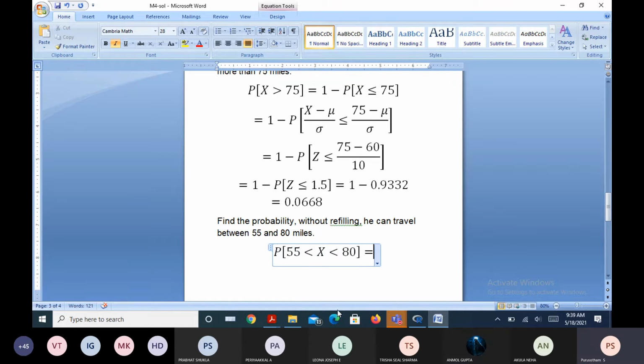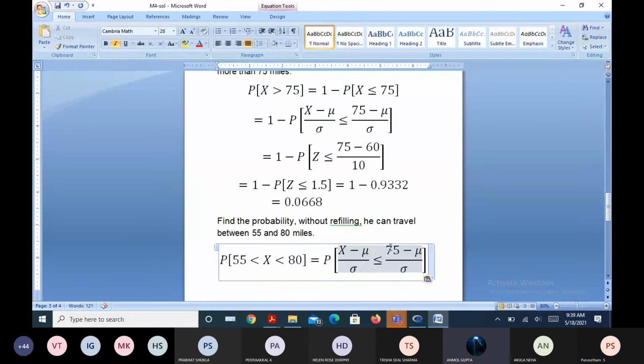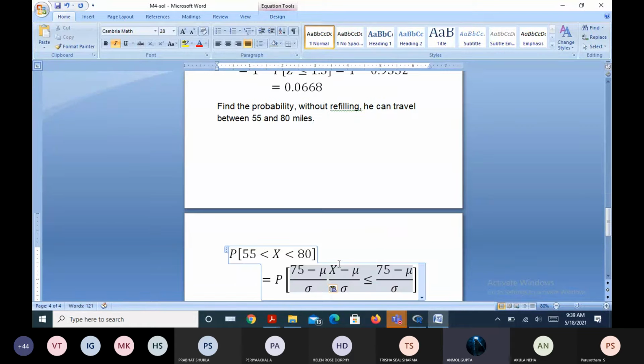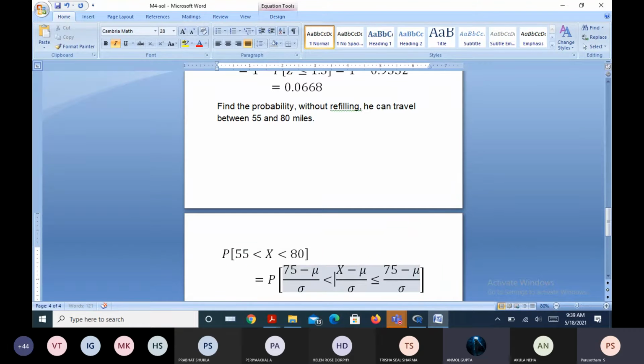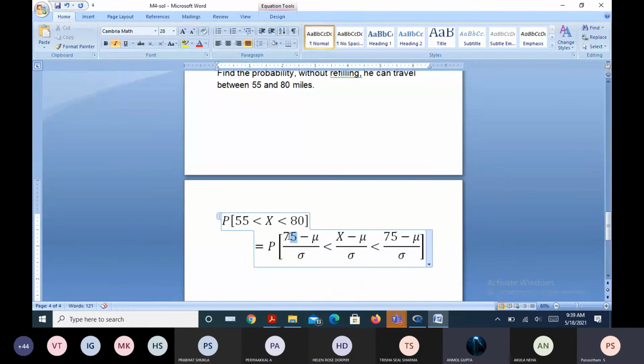You can convert this into probability of z between, so this is 55 minus mu and this is 80 minus mu.